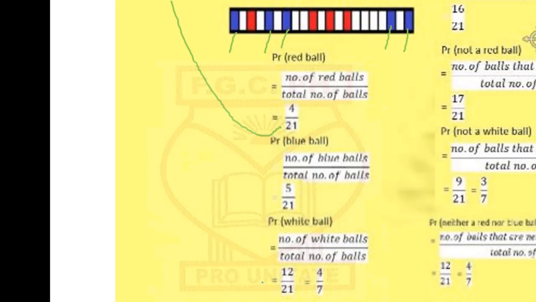And then for the white balls, probability of picking a white ball would be the number of white balls over the total number of balls. They said it already that there are 12 white balls. And so if we have 12 white balls, we will just go 12 divided by 21, and that will be 4 over 7, because 3 into 12 is 4, 3 into 21 is 7.